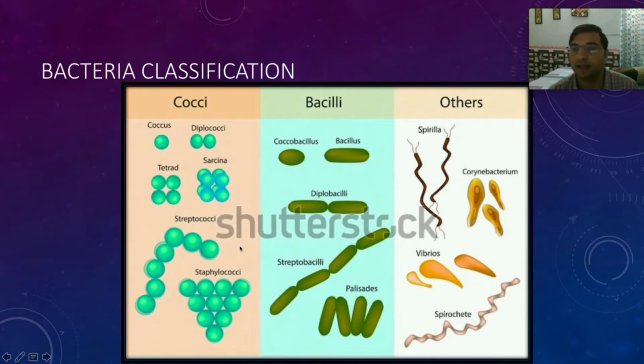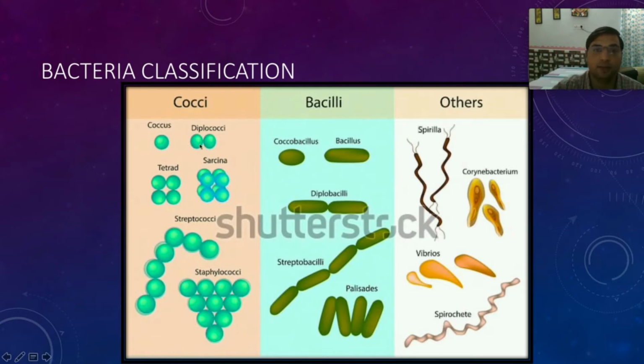Then the bacterial classification, how the bacteria are classified. Bacteria are classified in many ways, but since we are studying medical science, we have to classify the bacteria based on the way we treat, or based on the treatment. Anyways, let us look at the morphology, how the bacteria look. On the basis of morphology, the bacteria are classified into cocci and bacilli.